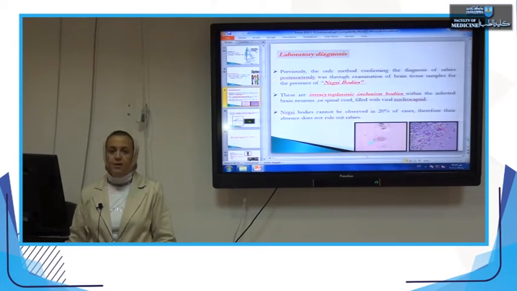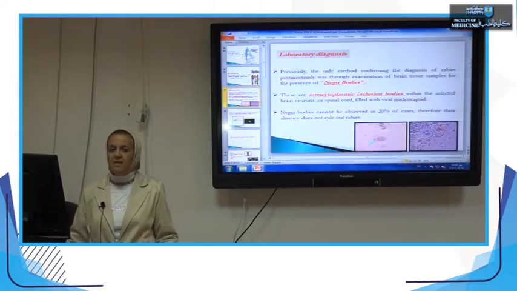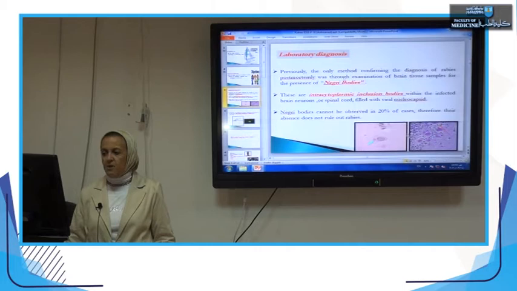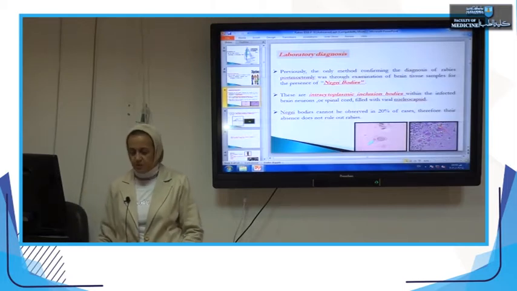This is another figure that shows the presence of Negri bodies using different stains. You can see also these are the brain cells, these are the nuclei of the brain neurons, and these dark purple spots are Negri bodies. Some of them are present intracellularly within the brain neurons, but if the cells are destroyed, they are liberated in the surroundings, and you can notice the presence of Negri bodies.